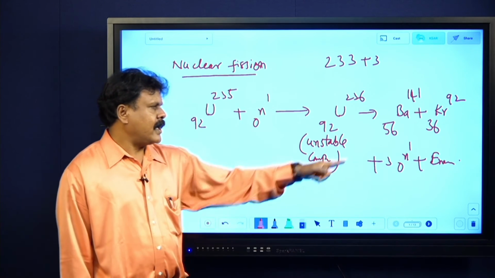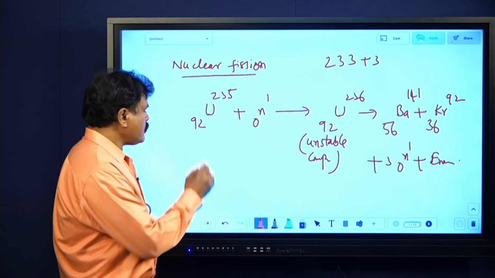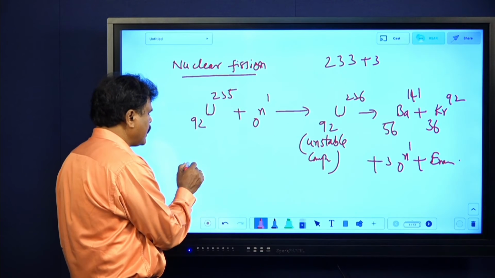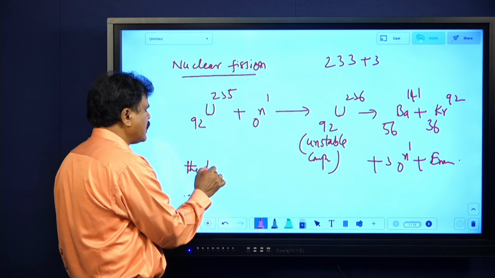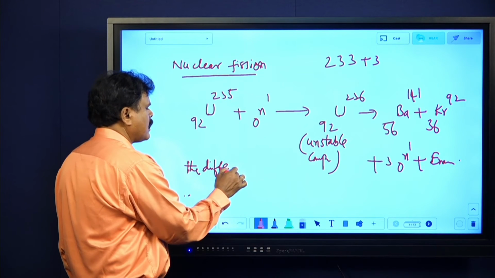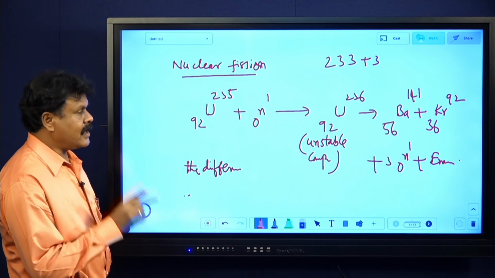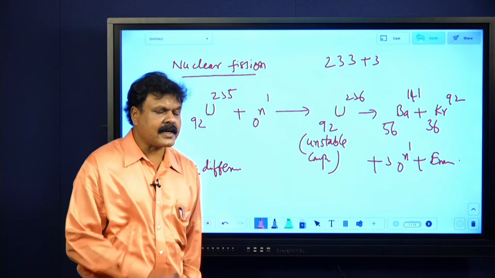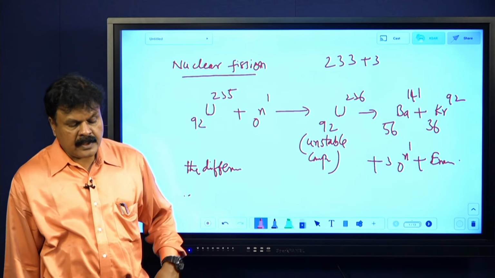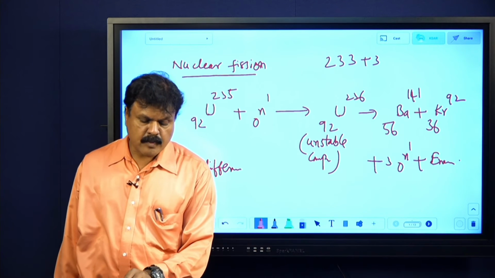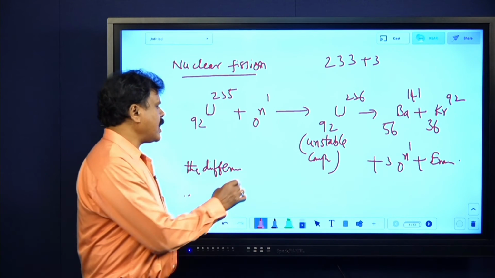Next, what to write in the above reaction: the difference between the mass of the reactants and the products is about 0.2154 AMU.